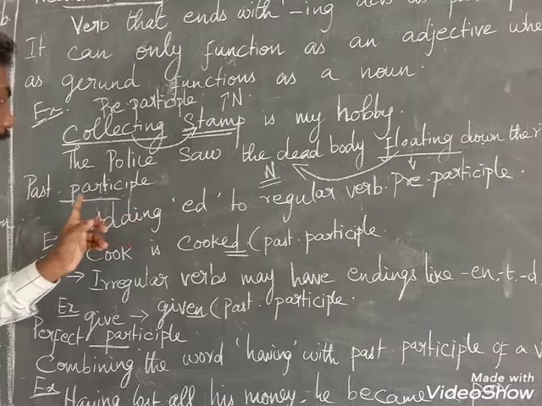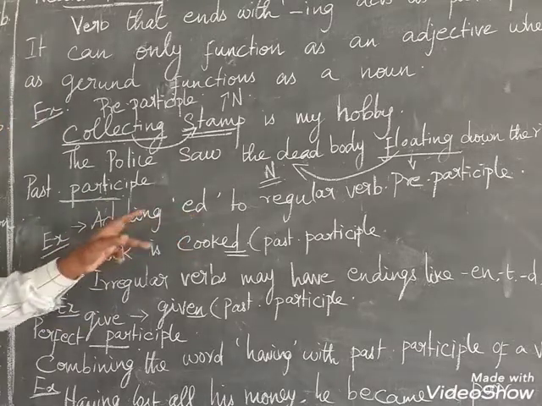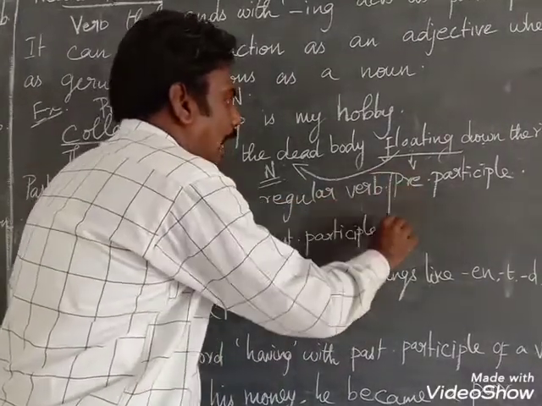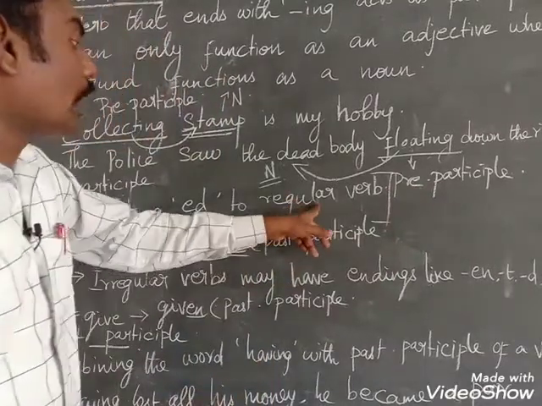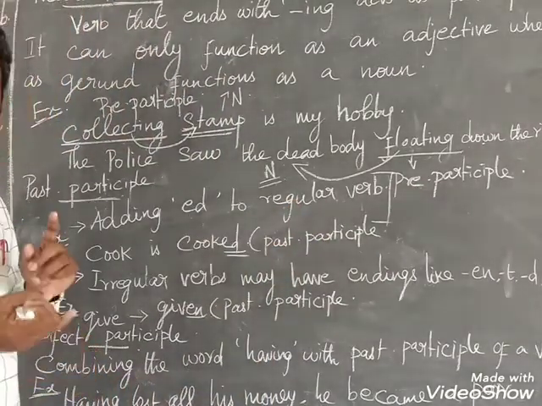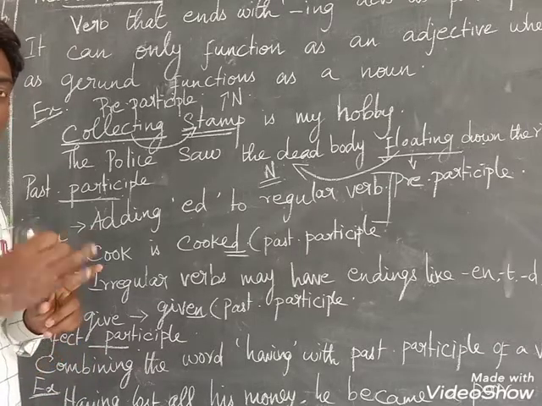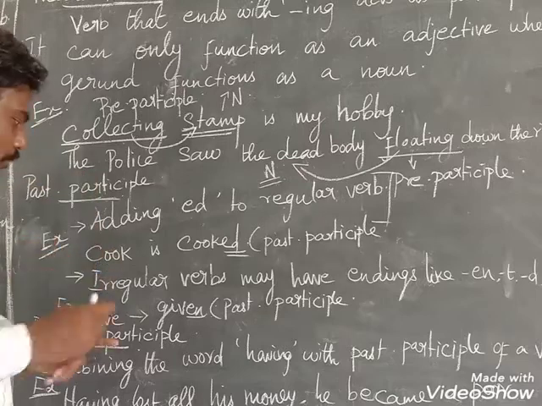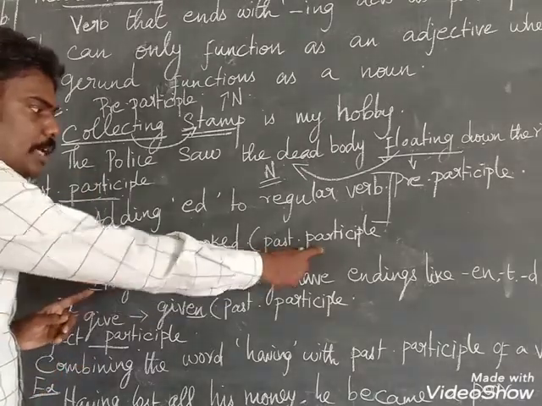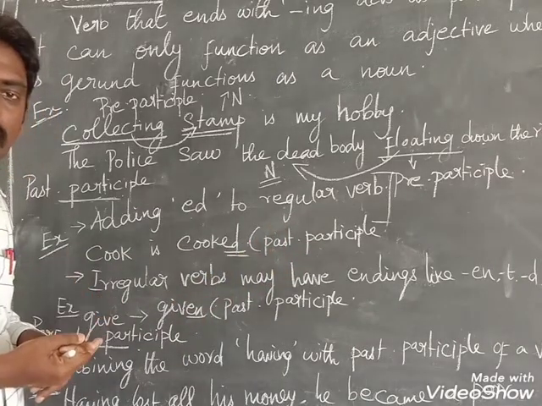Now we are going to see past participle. Adding ed to the regular verb. Regular verbs are some of the verbs we have, like cook and play, to which we can add only ed. Cook becomes cooked, play becomes played.